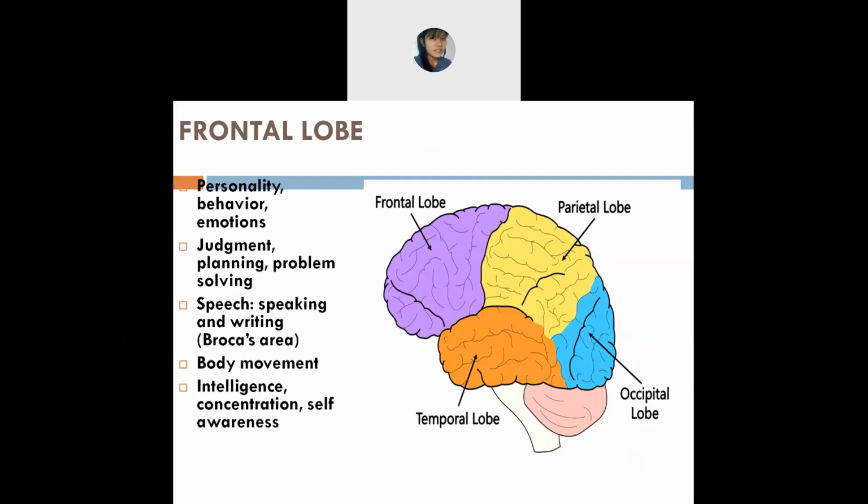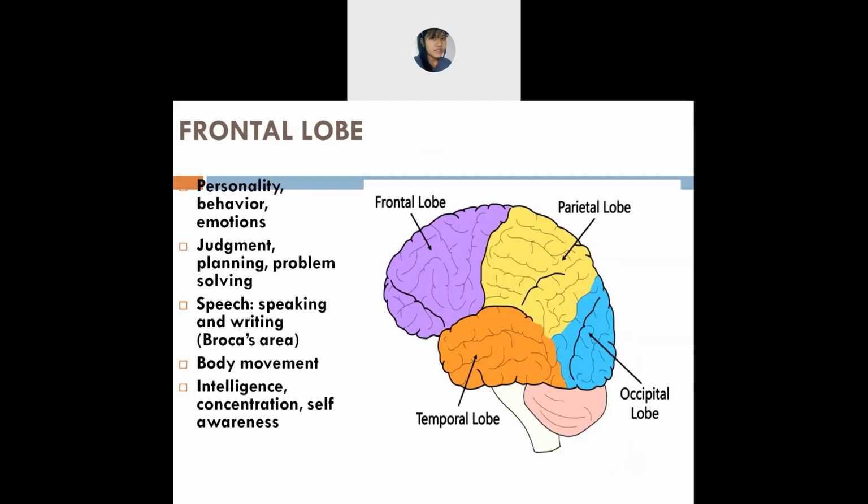Okay, now we will discuss about the function. First is personality, behavior, emotions. Personality means how you are presenting yourself in front of your friends, your classmates, your teachers, and strangers. So that one is known as personality.